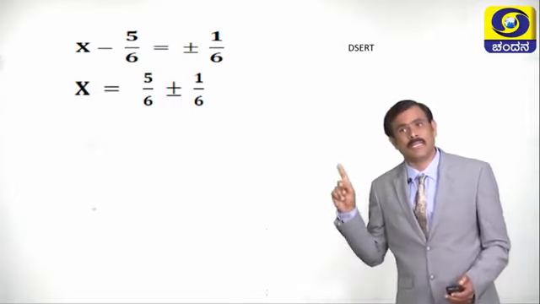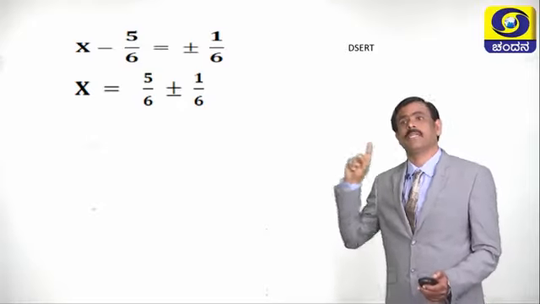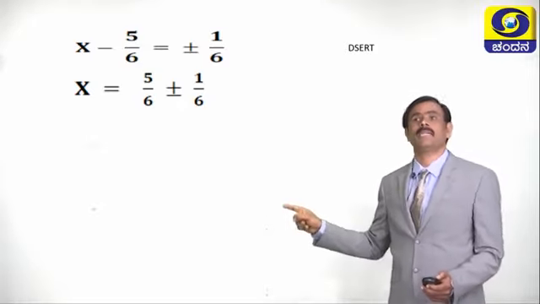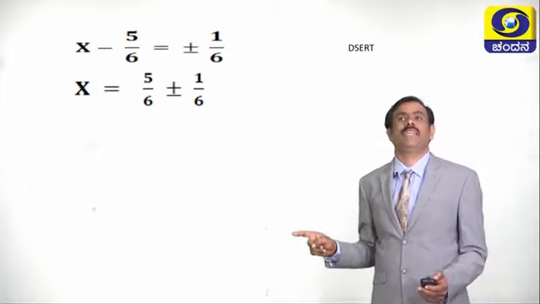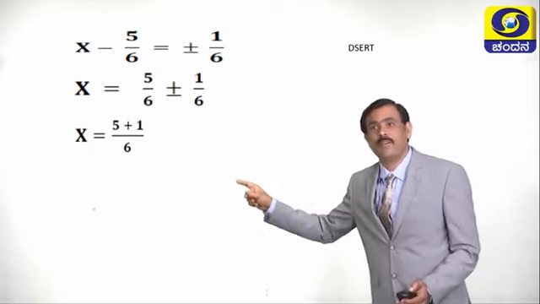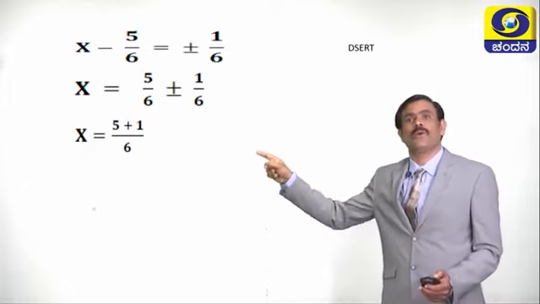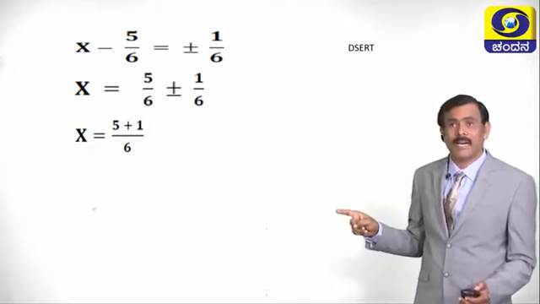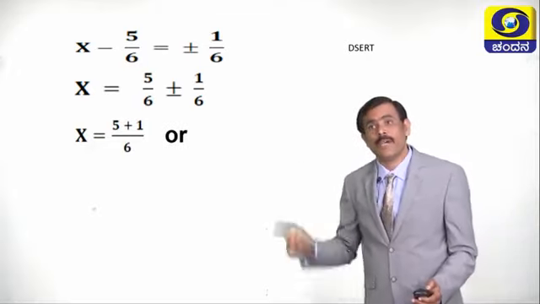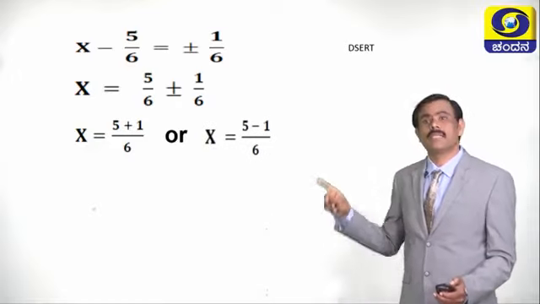See in the RHS, both the denominators are same. If the denominators are same, we can simplify like this. What is the value of x now? x is equal to 5 plus 1 by 6 or x is equal to 5 minus 1 by 6.